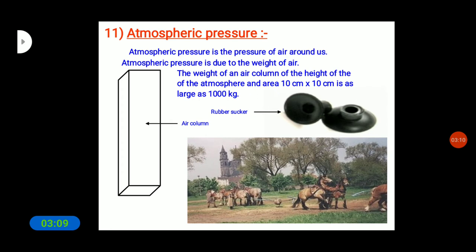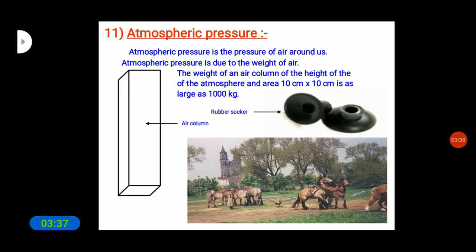So this activity might give you an idea about the magnitude of atmospheric pressure. In fact, it would not be possible for any human being to pull the sucker off the surface if there were no air at all between the sucker and the surface. So this idea can give you how large the atmospheric pressure is.